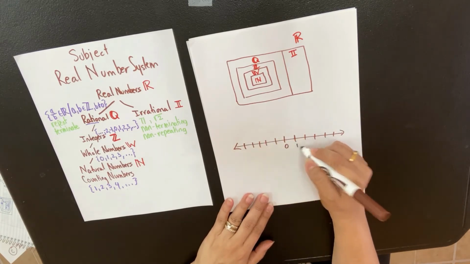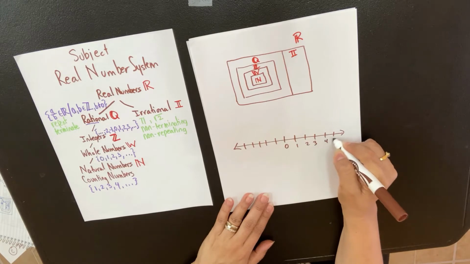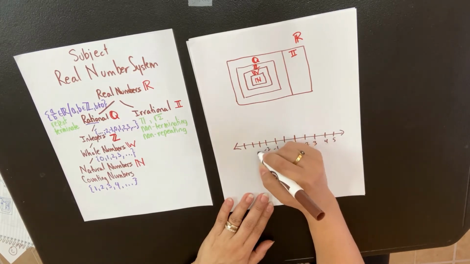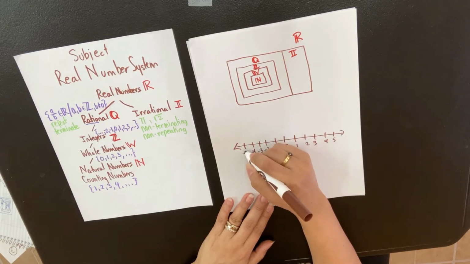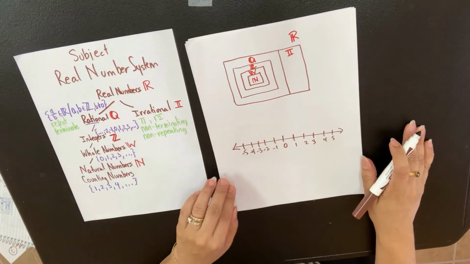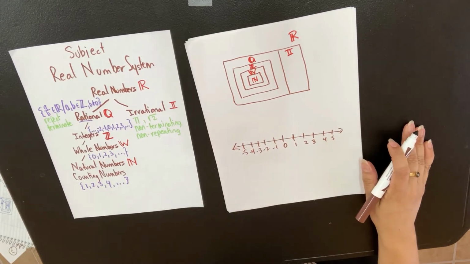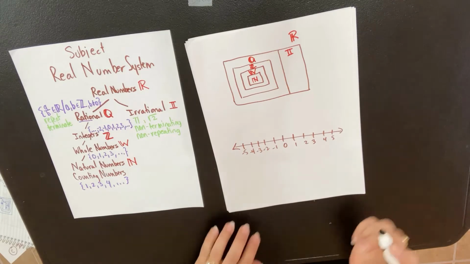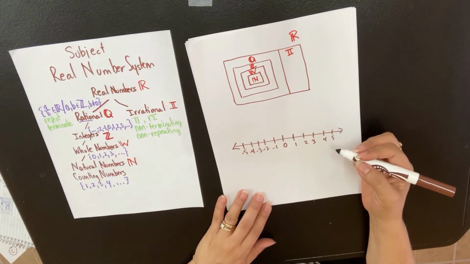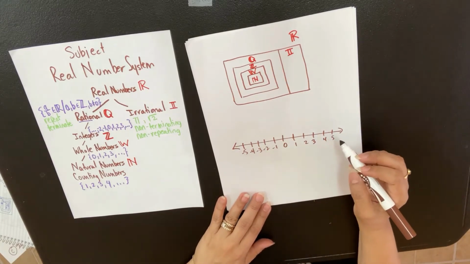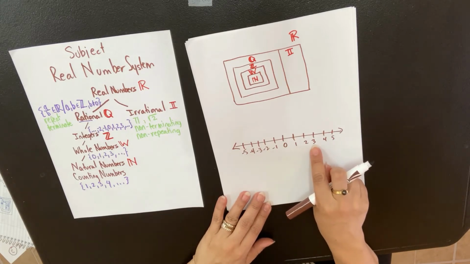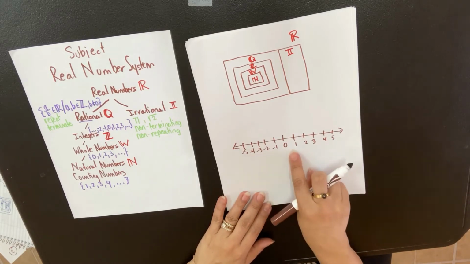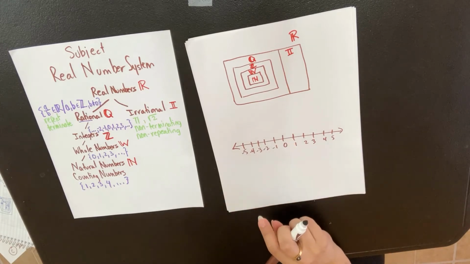You can have 1, 2, 3, 4, 5, -1, -2, -3, -4, -5. These arrows mean that they go on forever and ever. They're infinite, and you'll see these integers right here that I pointed out, but in between are the rational numbers, like 1/2, for example, is there.